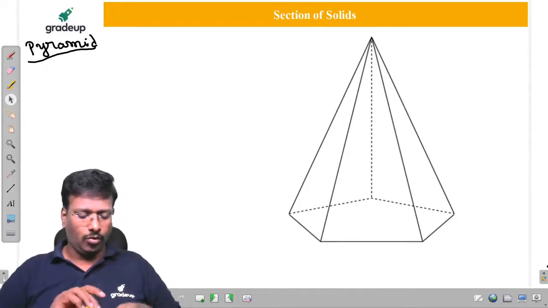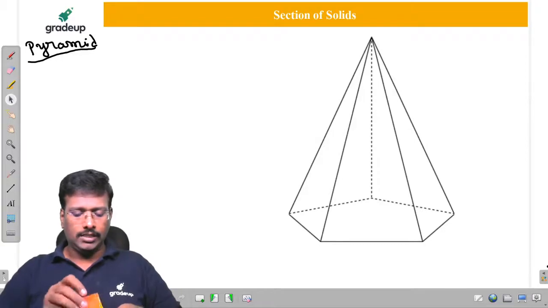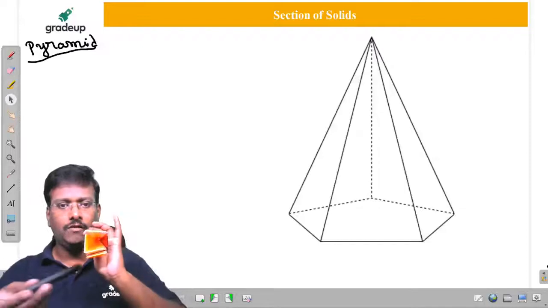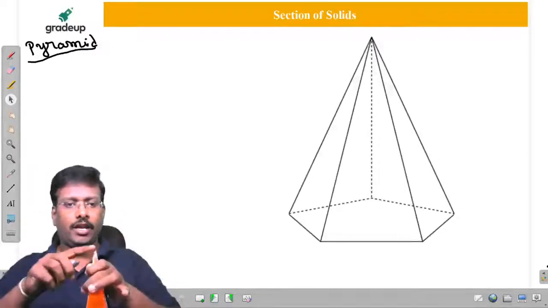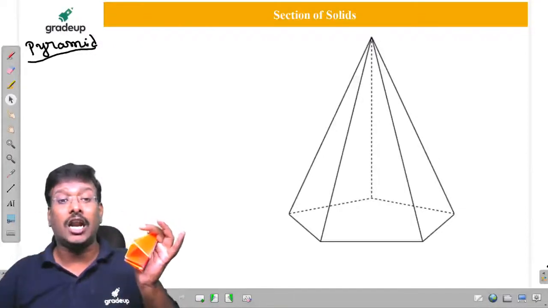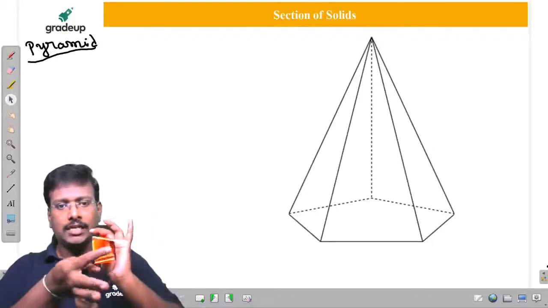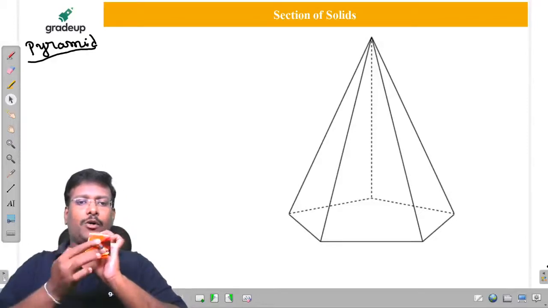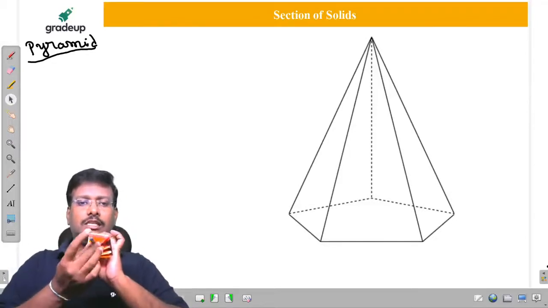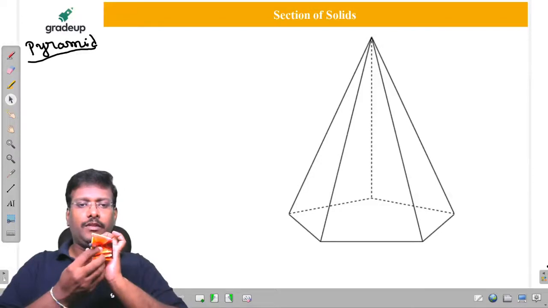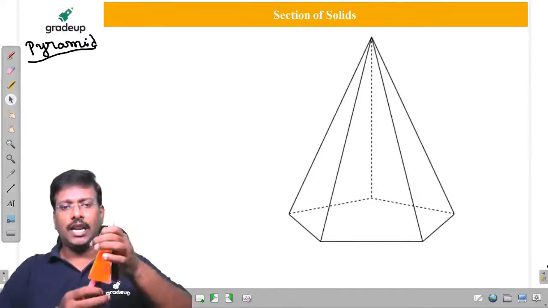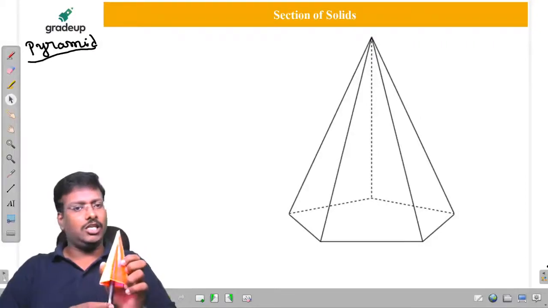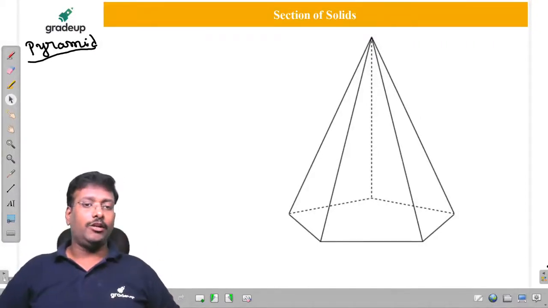And here you also have to know one more point. What is it, sir? The imaginary line which joins the point wherever the isosceles triangles meet each other, that is called the apex. Apex and center of the base is considered as an axis. Axis is a point in the polygon, whereas it appears as a line wherever it is a triangle. Polygon, it is a point. Triangle, it is going to be a line.